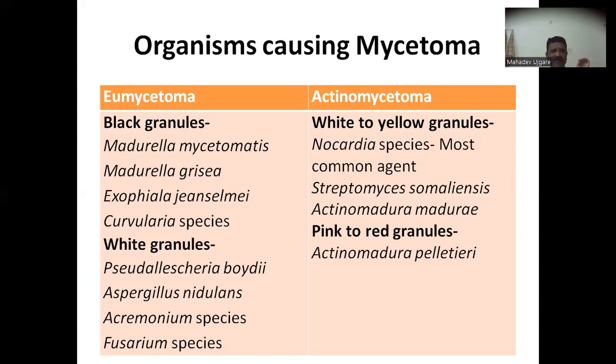jeanselmei, and Leptosphaeria species. White granules are produced by fungi such as Pseudallescheria boydii, Aspergillus nidulans, Acremonium species, and Fusarium species. Now, actinomycetoma produces white to yellow granules by bacteria, and the most important genus is Nocardia species, the commonest cause. Apart from that, Streptomyces somaliensis, Actinomadura madurae, and pink to red granules are produced by Actinomadura pelletieri.